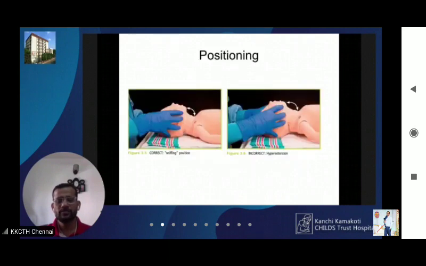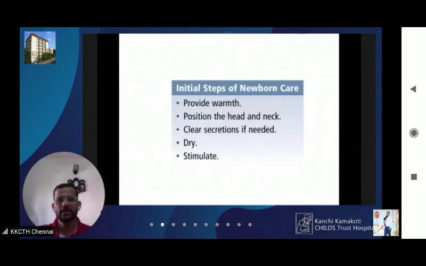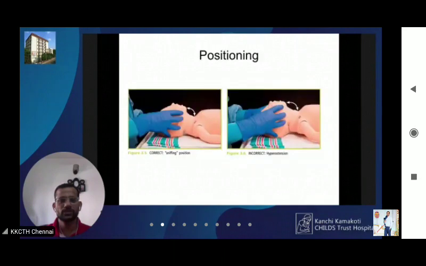So the first step I elaborated in detail. You need to know about the positioning of the baby. The baby should be in what is called a sniffing position. Sniffing position is just a mild extension of the neck. The baby should not be in a hyperextended position, and should not be in a flexed position either. The sniffing position can be facilitated by putting a shoulder roll under the shoulder blades of the baby.